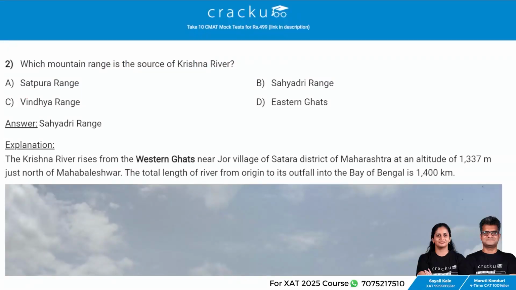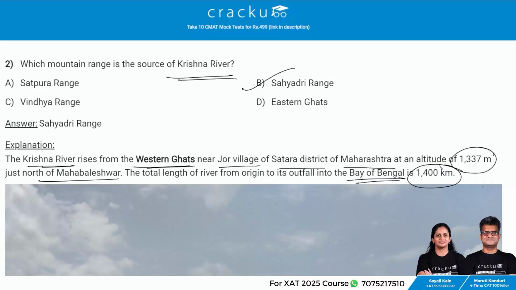Next question. Which mountain range is the source of Krishna River? The answer is Sahyadri Range. The Krishna River rises from the Western Ghats near Jor village of Satara district of Maharashtra at an altitude of 1337 meters just north of Mahabaleshwar. The total length of the river from origin to its outfall into the Bay of Bengal is 1400 kilometers.